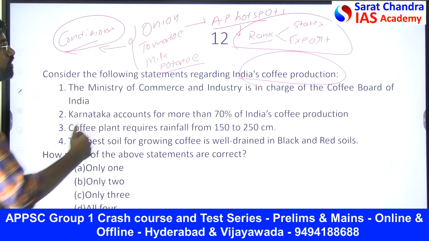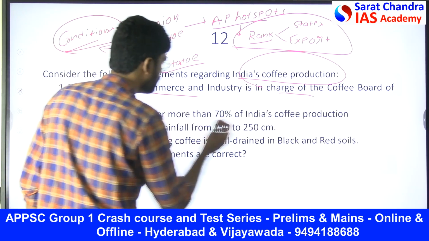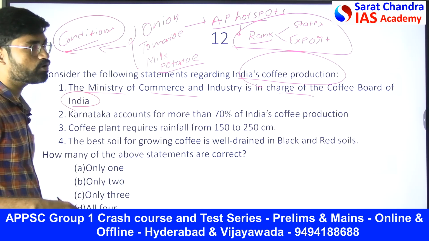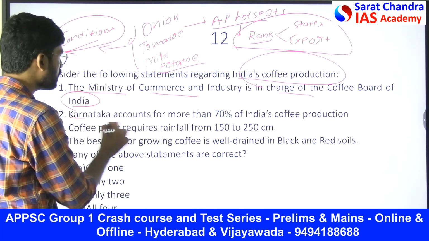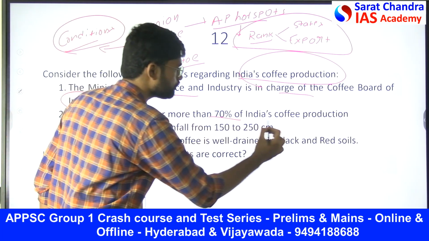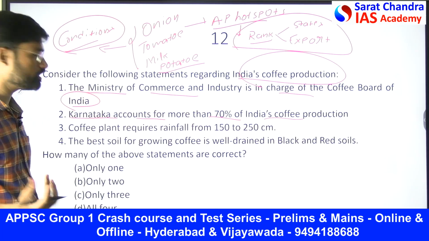Now we have asked about coffee production. The Ministry of Commerce and Industry is in charge of the Coffee Board of India. He is asking whether the Ministry of Commerce and Industry is the head of the Coffee Board of India. Then Karnataka accounts for more than 70% of India's coffee production. He is asking whether Karnataka accounts for 70% of India's coffee production or not.